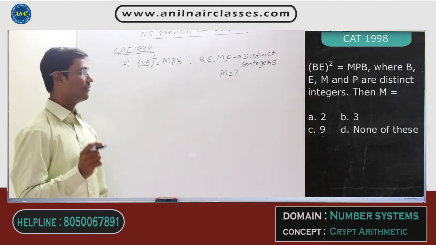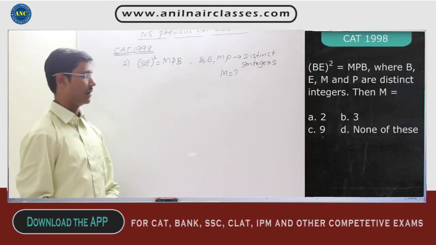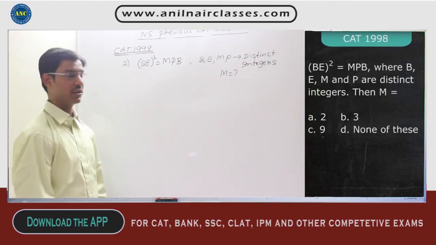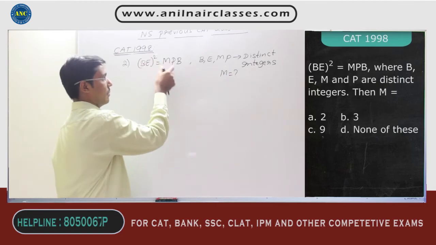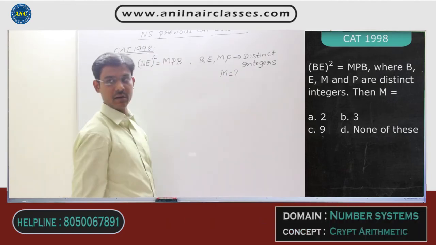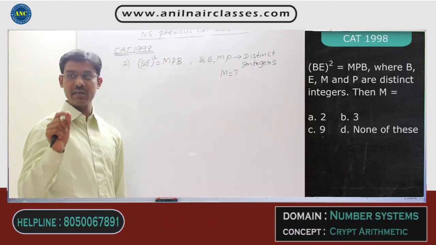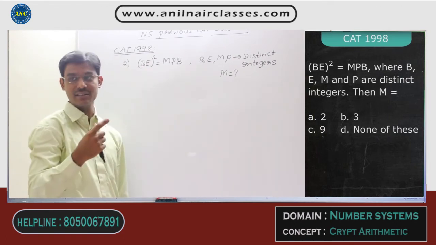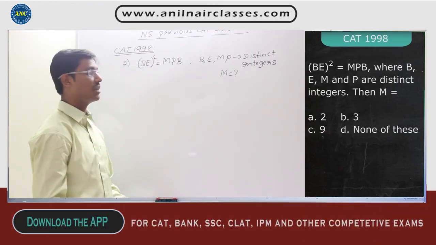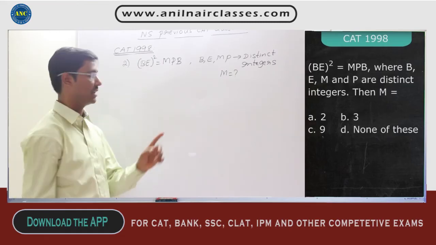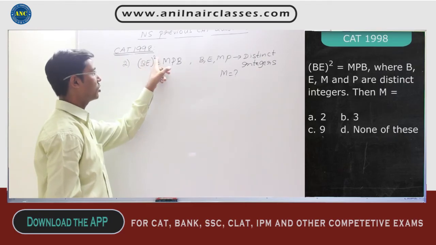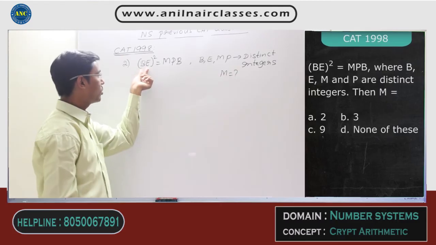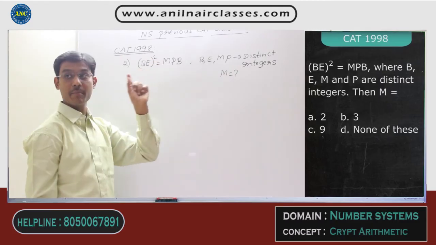Now see here, it's a very good question where you need to think a little bit. Think logically. BE is nothing but a 2-digit number. When I square a 2-digit number, I should get a 3-digit number. That means the minimum number BE can take is 10, because 10 square is 100, the first 3-digit number. Similarly, the maximum number BE can take is 31, because 31 square is 961, the maximum 3-digit number.